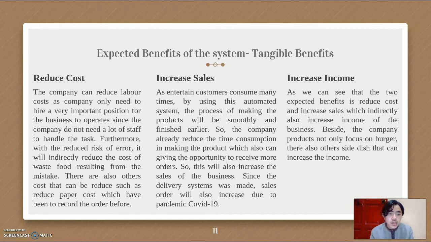Next is increased income. As we can see, the two expected benefits, reduced cost and increased sales, indirectly also increase income. Besides, the company's products do not focus only on burgers; there are also other side dishes that can increase the income.